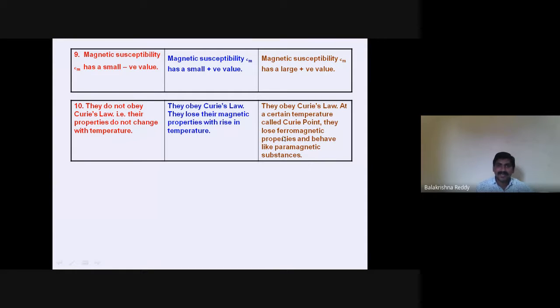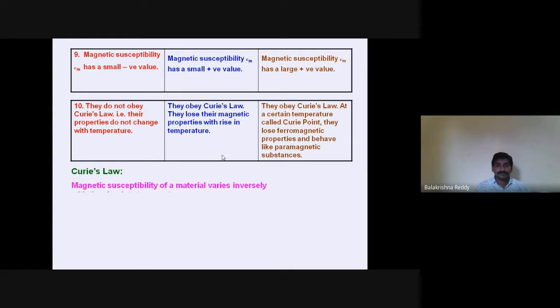But once we cross the Curie's optimum temperature, it will lose its magnetic properties. Then ferromagnetic material turns into para, and para will turn into dia. So the temperature where ferromagnetic material turns into paramagnetic material is called Curie's temperature or Curie point.